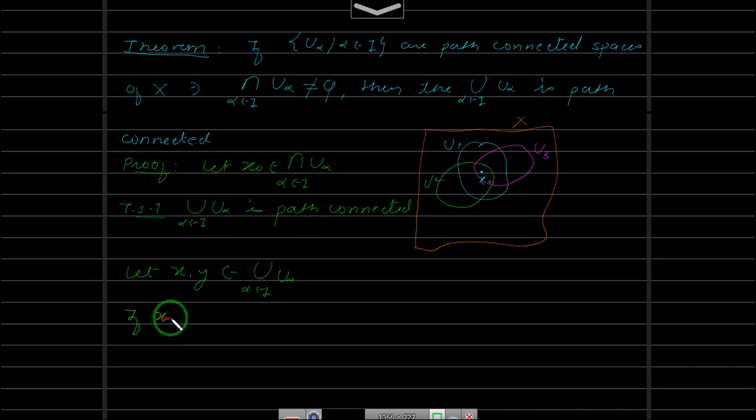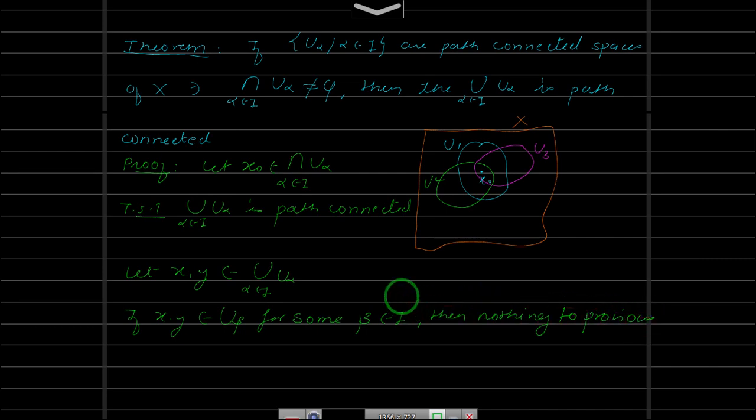So let me just state that. If x, y belong to say U beta for some beta in I, that means in one of the U beta, then there is nothing to prove, we are done. It's obvious. In fact, there is nothing called obvious in mathematics.